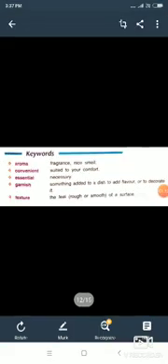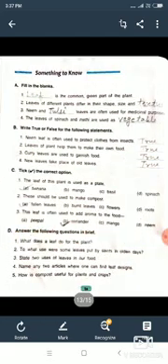Okay, so these are the keywords of chapter 3, that is Leaf. Okay, now move to the question answer.